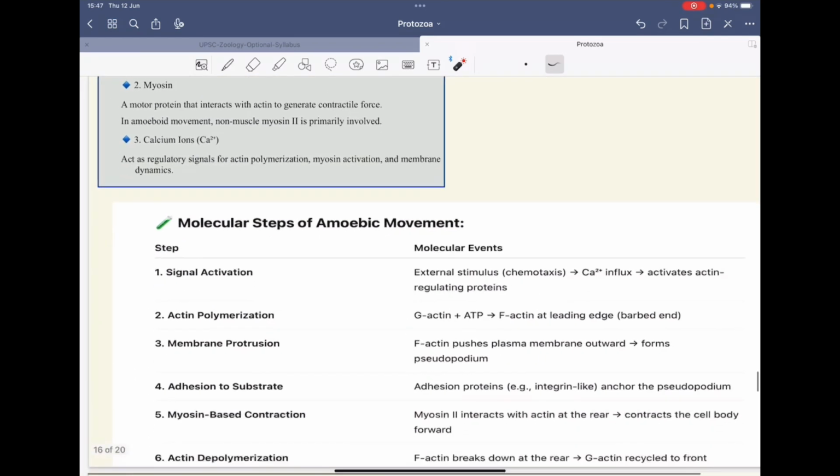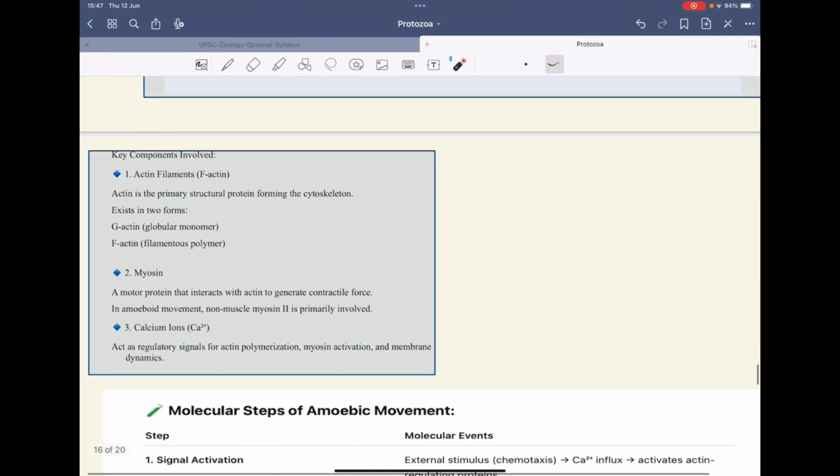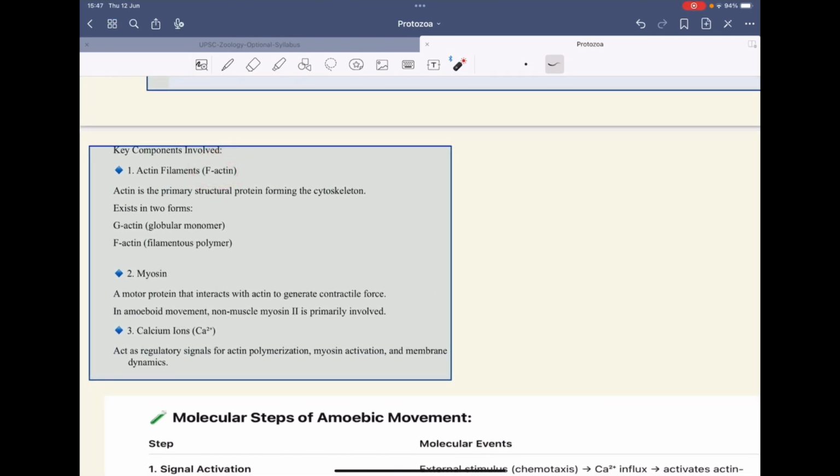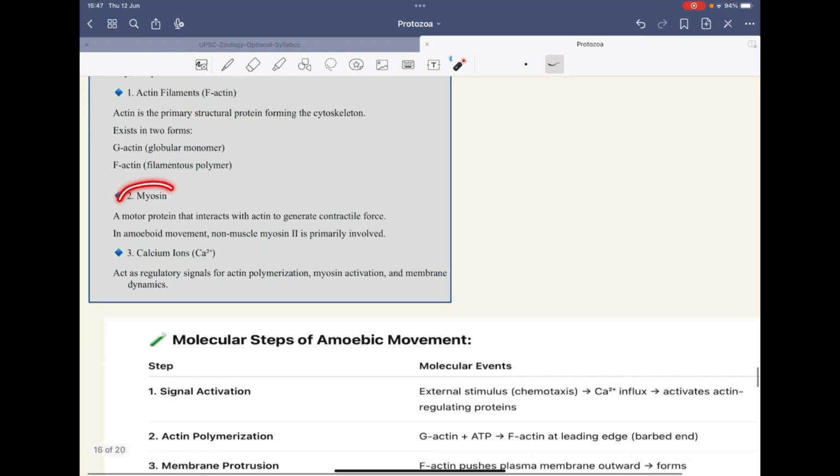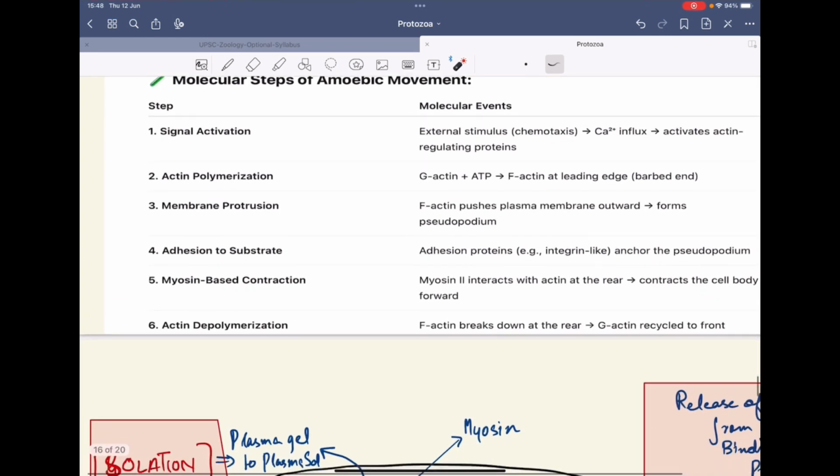The whole body flows. We will see the mechanism using the diagram, but you have to understand there is involvement of F-actin fibers. These actin filaments involve G-actin and F-actin, but here we will be using the F-actin filaments. It involves myosin II. Myosin proteins interact with the actin to generate the contractile force. Here myosin II is primarily involved, that is the non-muscle myosin. We also will see the use of calcium ions, which are the regulatory signal for actin polymerization, myosin activation, and membrane dynamics.